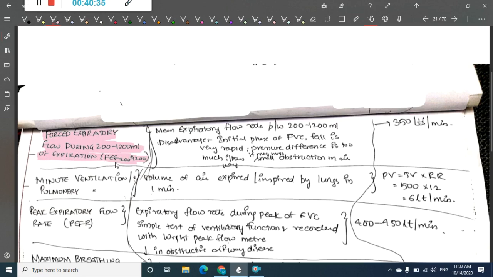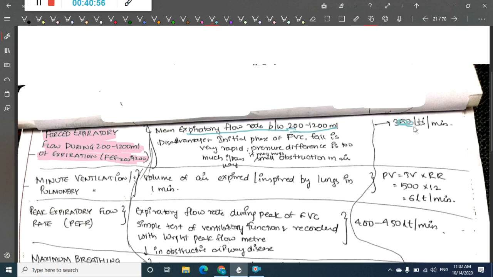That is FEF 200 to 1200 ml. So what does this mean? This means the mean expiratory flow rate between 200 to 1200 ml. So it accounts for 350 liters per minute.